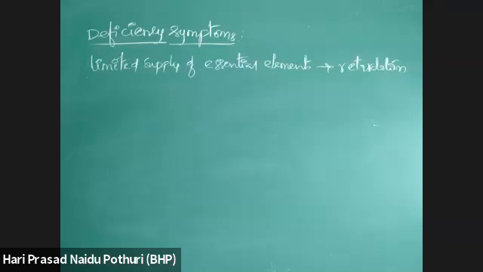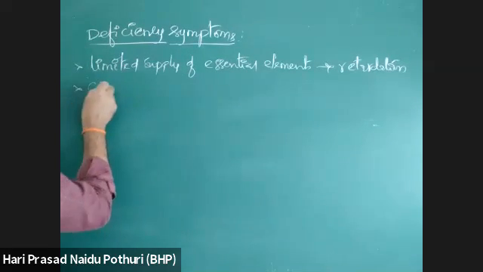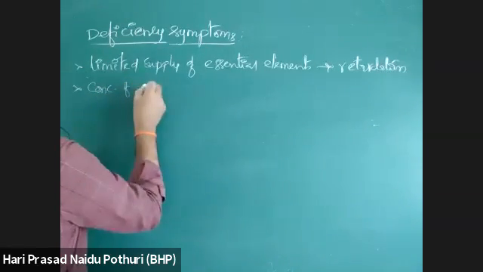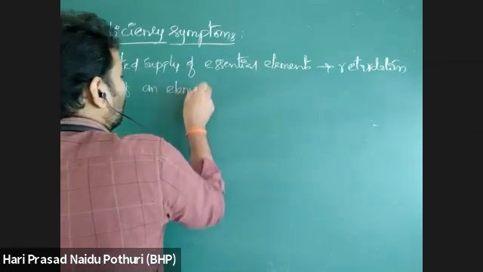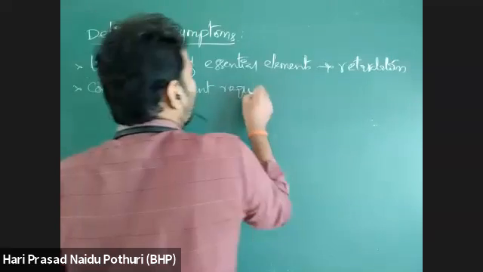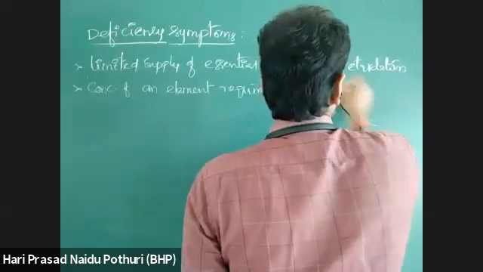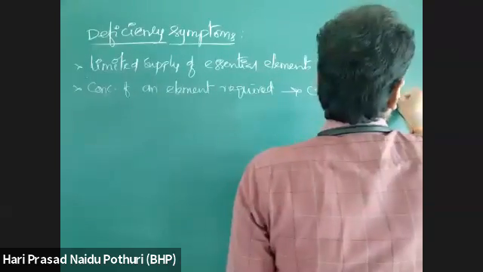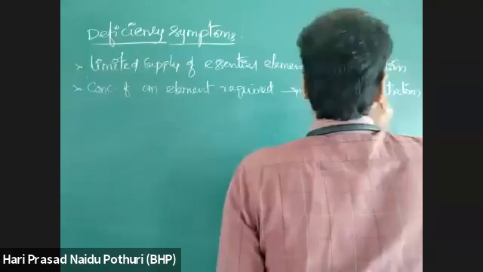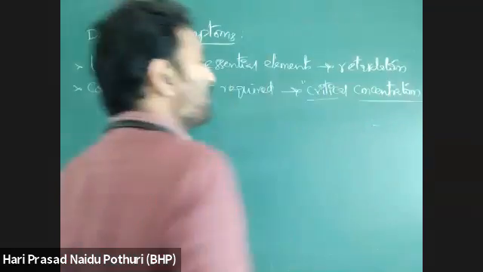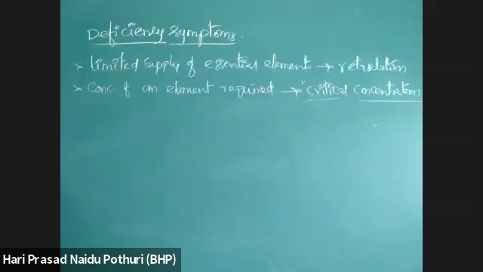Every element has a required concentration. The concentration of an element which is required by the plant is called critical concentration. Every plant should get an element up to its critical concentration.